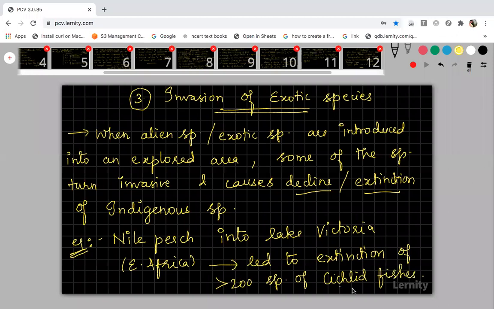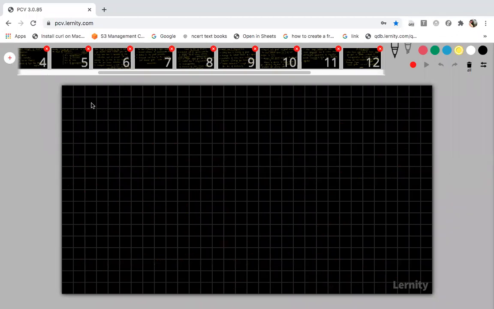These cichlid fishes are indigenous species in Lake Victoria. So this is one example for invasion of exotic species.